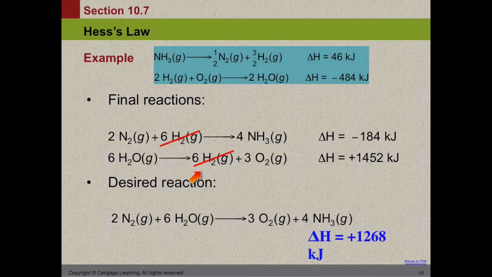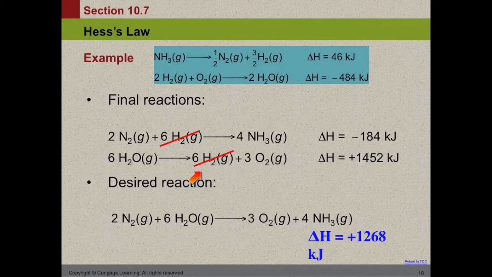Now if those two were not equal, we would subtract them. So if say it was 6x on the left and then 2x on the right, in our total we would end up with 4 on the left. So remember, if it's on opposite sides of the arrow, you subtract.